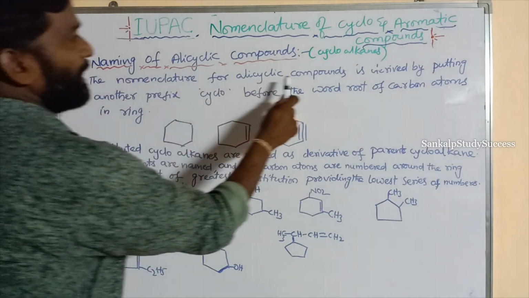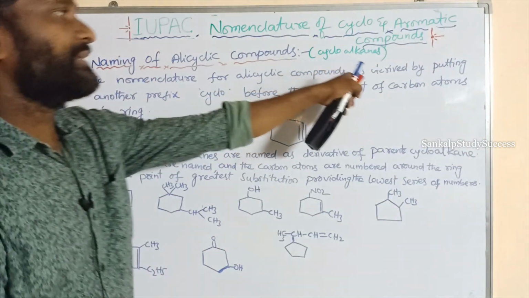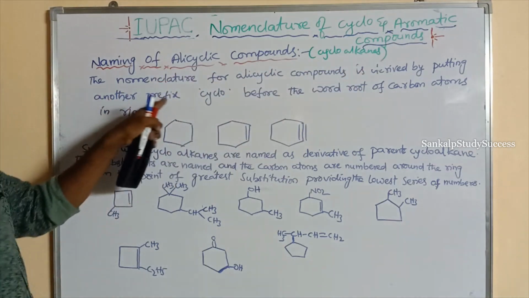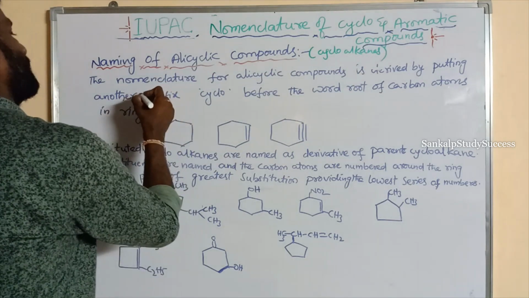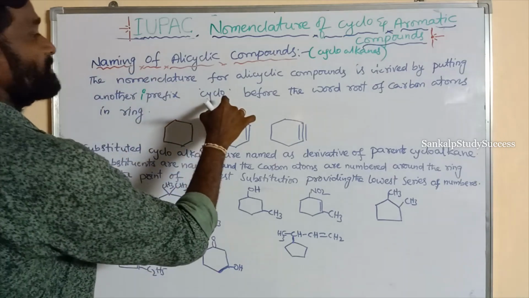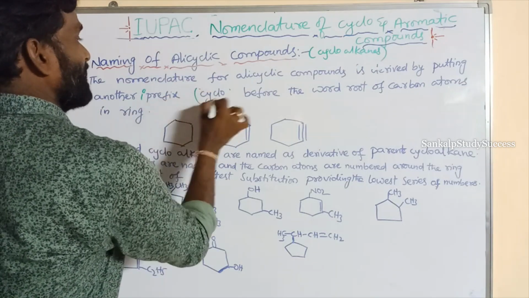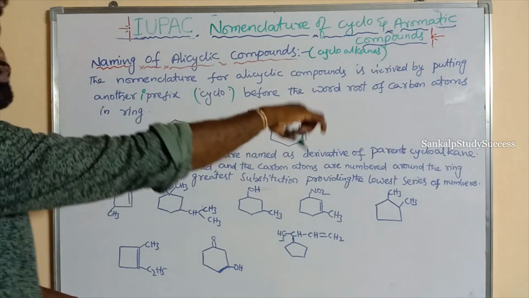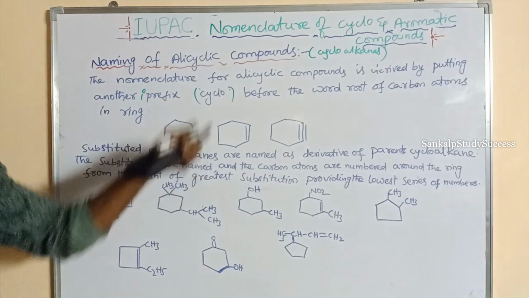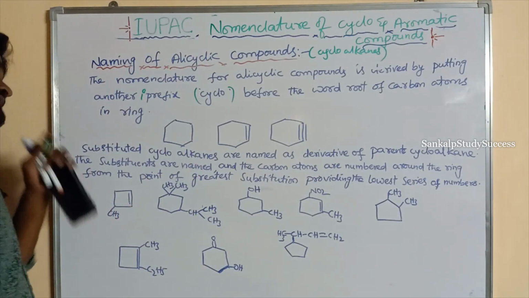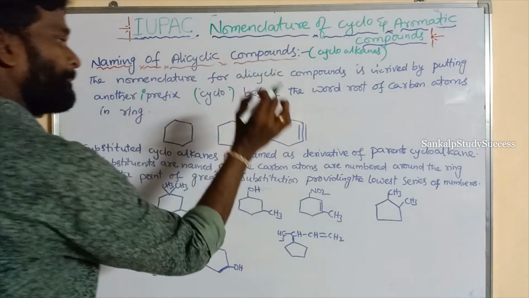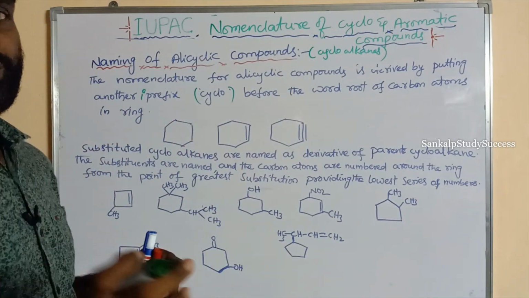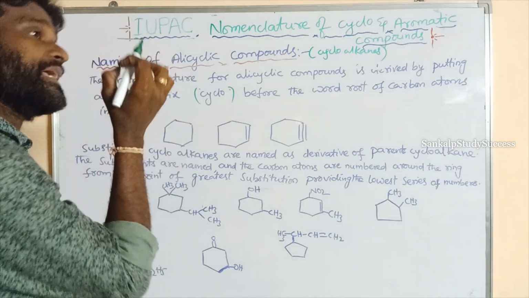The nomenclature for alicyclic compounds is derived by putting another prefix, the primary prefix cyclo, before the word root of the carbon atoms in a ring. This is the ring, a closed system, which is said to be a cyclic compound. The word root is the number of carbons in the cyclic structure, and before it we add cyclo.